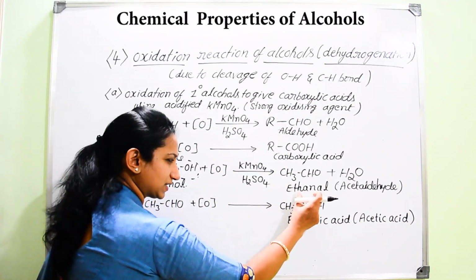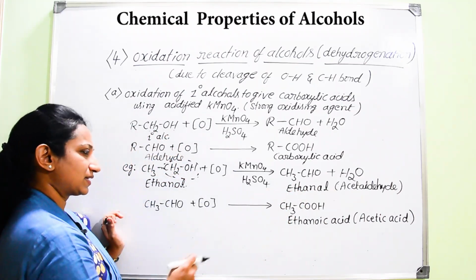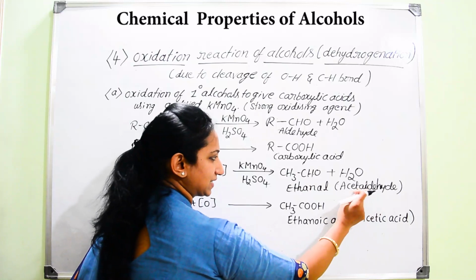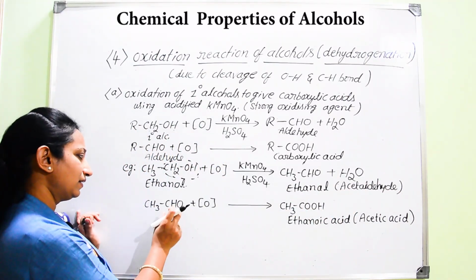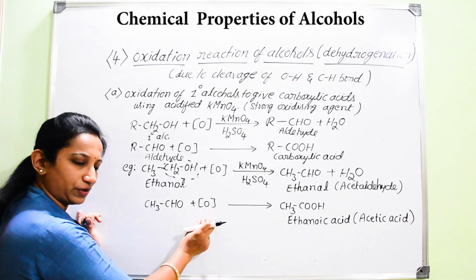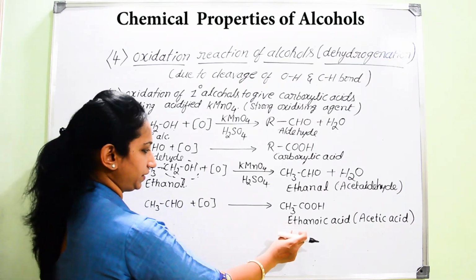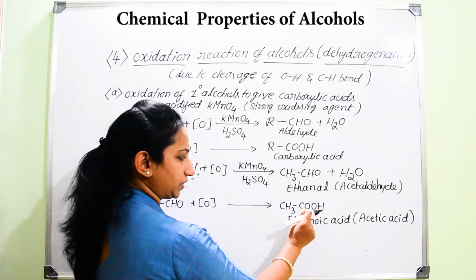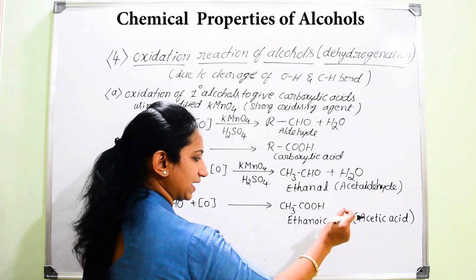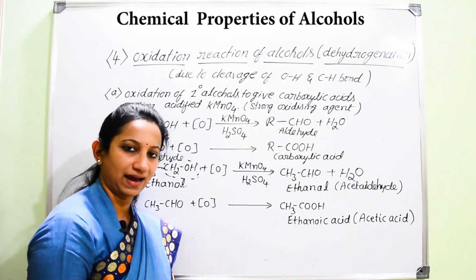And once you get this ethanal, this is commonly called acetaldehyde. And once you get this acetaldehyde, it immediately undergoes further oxidation and gets converted into the carboxylic group, that is CH3COOH. It is named ethanoic acid. Commonly it is called acetic acid.